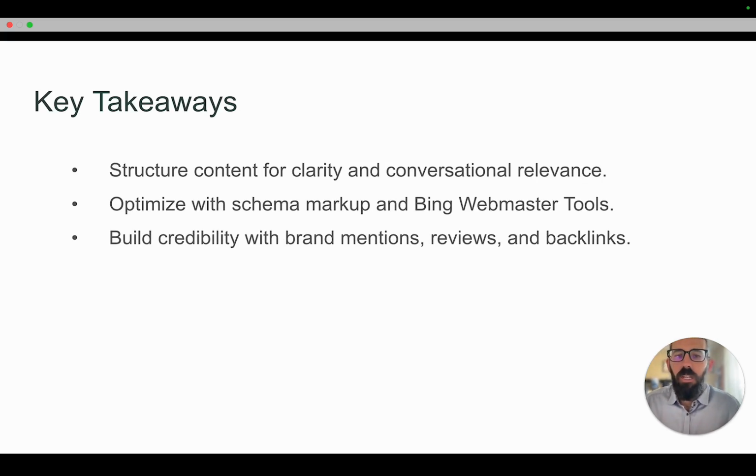Key takeaways here: you want to structure content for clarity and conversational relevance. Use schema markup, use Bing Webmaster Tools, and then build credibility. Brand mentions, reviews, backlinks, general PR, I think, is going to matter more and more when it comes to AI and large language model search responses.